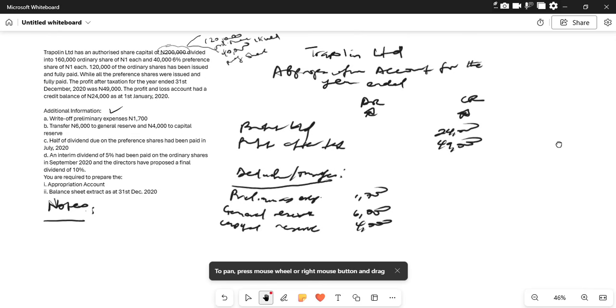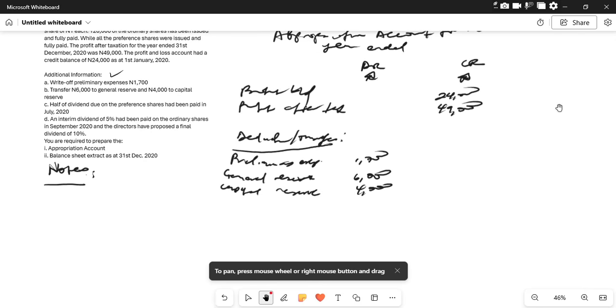So we have half of the dividend. It was said in the question that half of the dividend due on the preference share had been paid in July 2020. Let us calculate the half of the dividend. So we have the preference dividend.